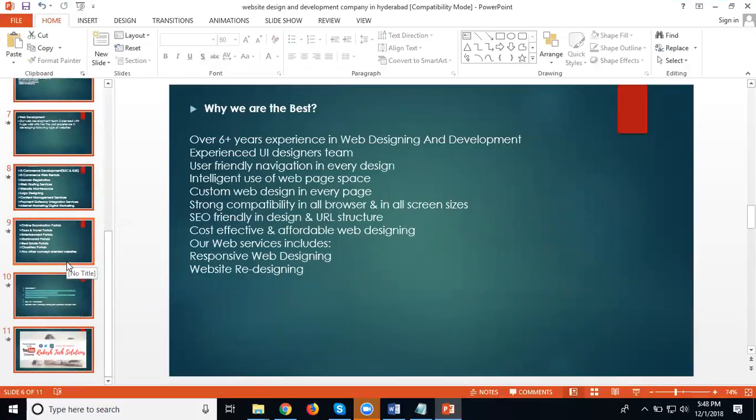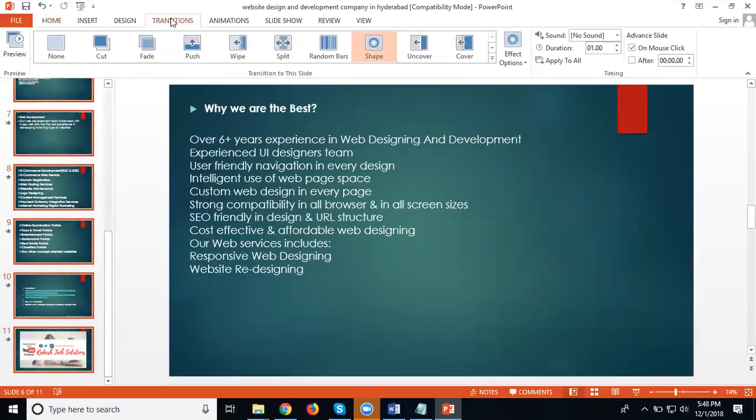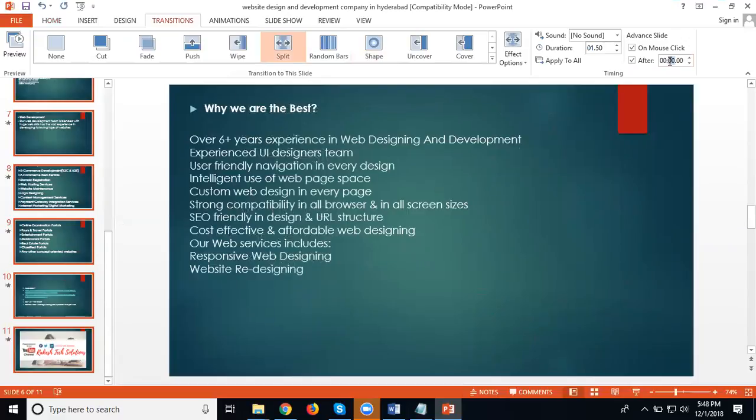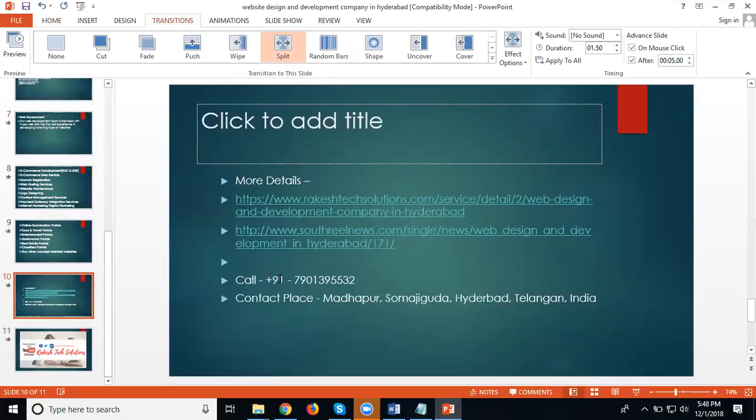After that, in all your options, go to animation. Select your animation. For each animation you can give a particular time, 0.5 seconds. After that, add your details.